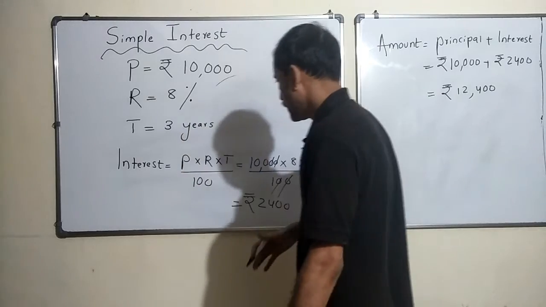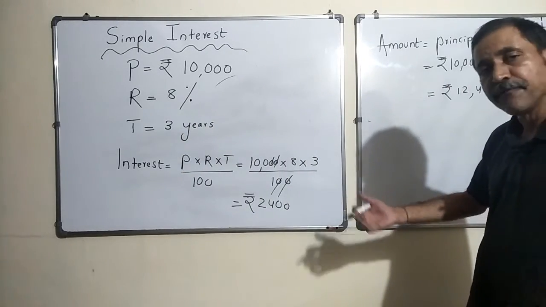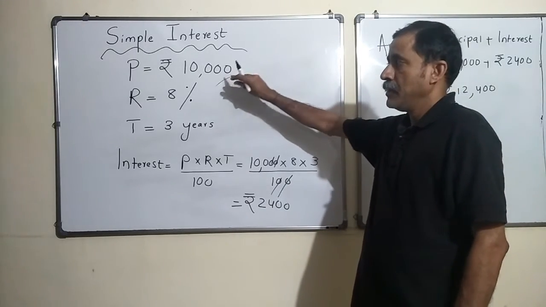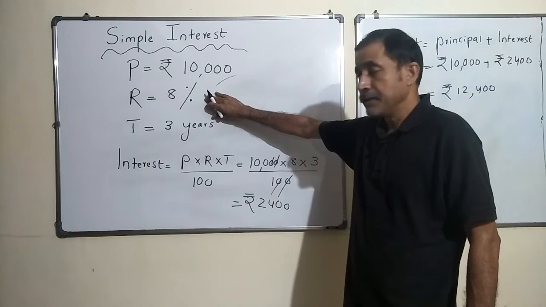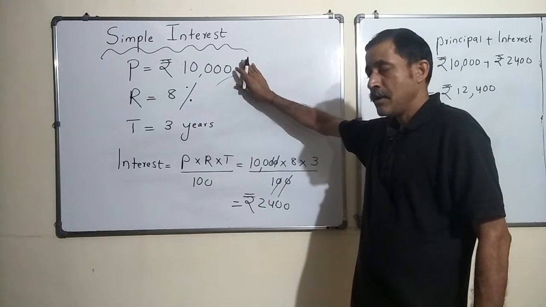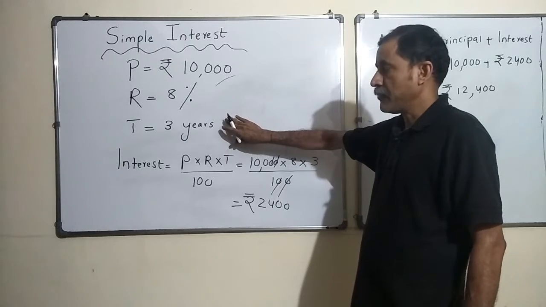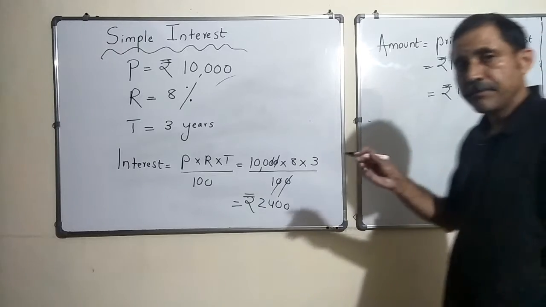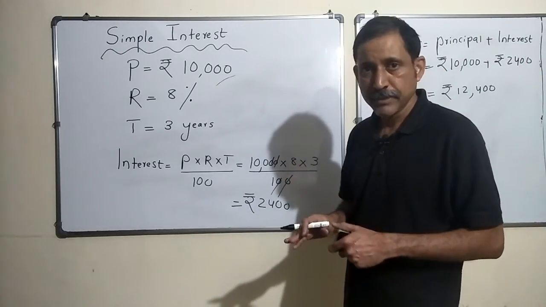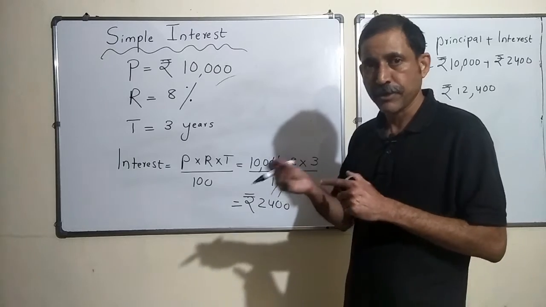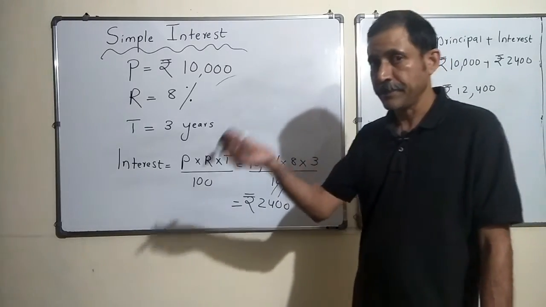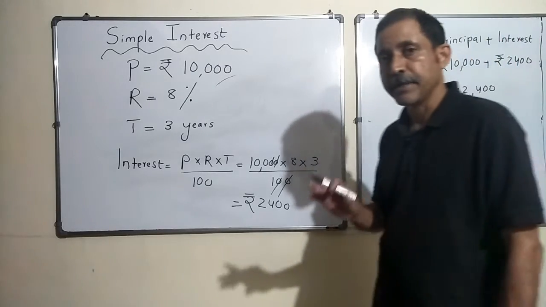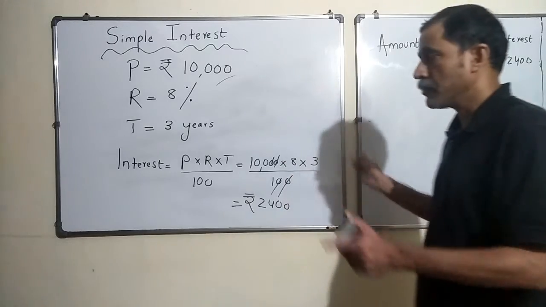All right. So this is what I finally concluded that I would be getting if I invest 10,000 in a bank which gives 8% interest on your investment, and if you keep the money in the bank for 3 years, right? So this interest of 2400, at the end of 1 year you will get 800 rupees, at the end of second year you will get another 800 rupees in your account, and at the end of third year you will get 800 rupees plus the principal amount of 10,000 would come back into your account, okay. So this is the overall scene.